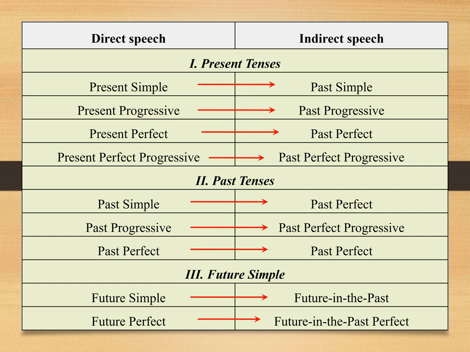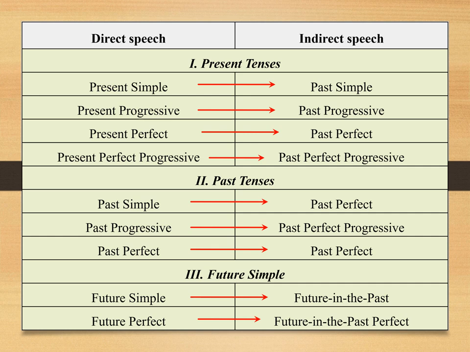Here is a table of how we change direct speech into indirect speech. As we already said, one tense back. First of all, present tenses. From present simple we change to past simple. From present progressive, or you can say continuous, we change to past progressive. From present perfect, we change to past perfect. Present perfect progressive to past perfect progressive.